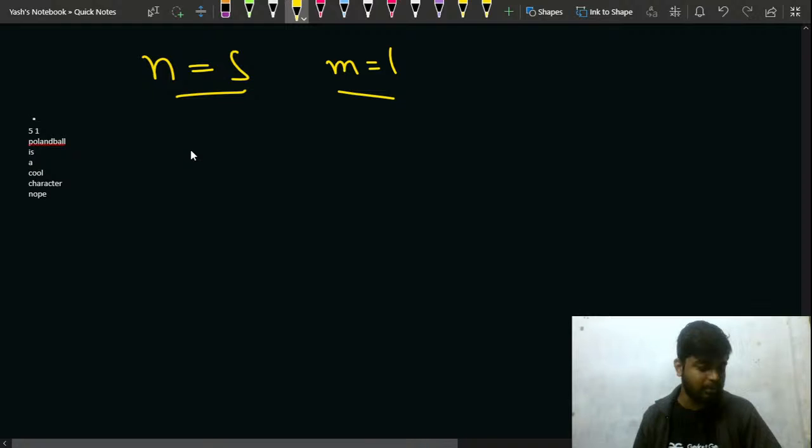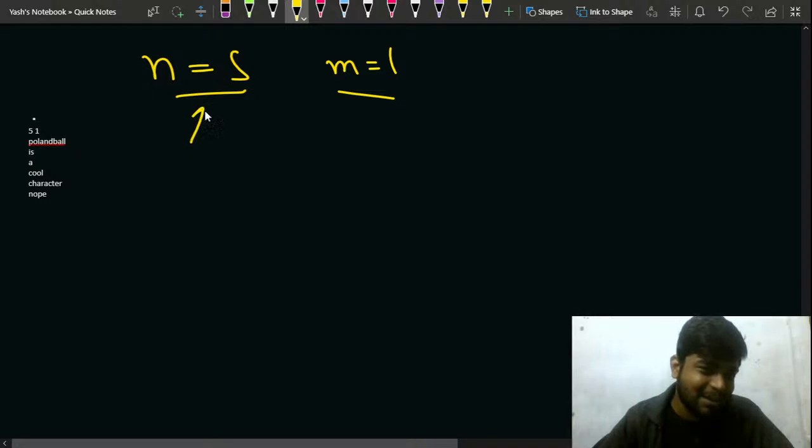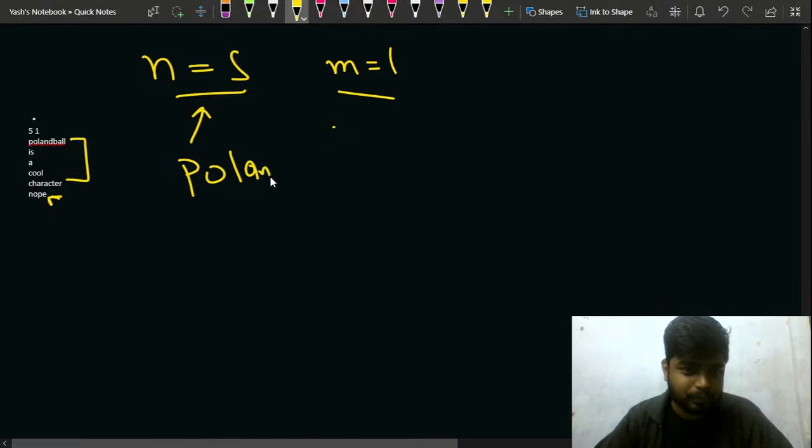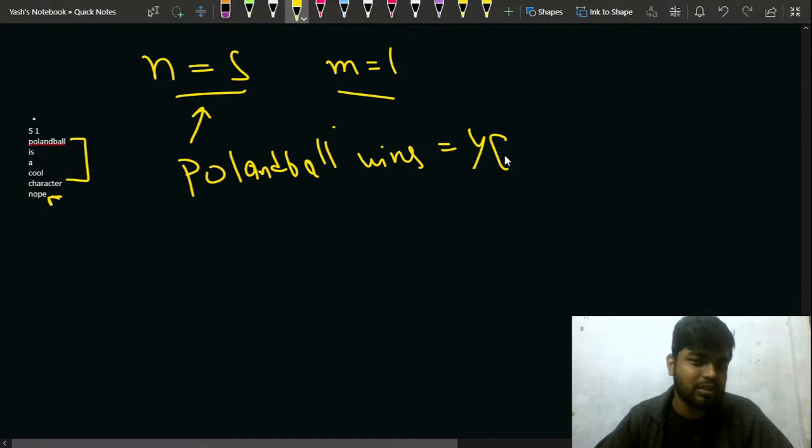And if the first player wins, the first player knows this much number of words, 5 words, that is from here to here, and the second player only knows this word. So it is obvious that the first player wins, right? The first player wins. So that is, PolandBall wins. That is, you have to print a yes for this case. Is this case clear to you?